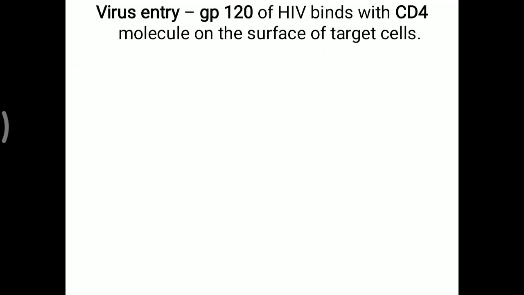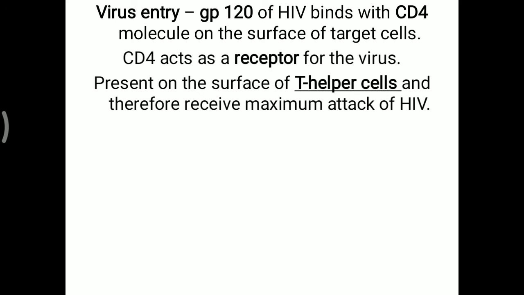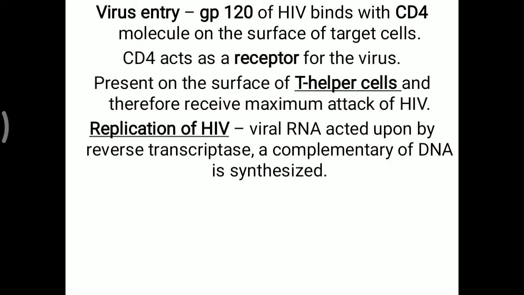Now next, that is about virus entry. GP120 of HIV binds with the CD4 molecule on the surface of the target cell. CD4 acts as a receptor for the virus and is present on the surface of T helper cells, and therefore T helper cells receive the maximum attack of HIV.